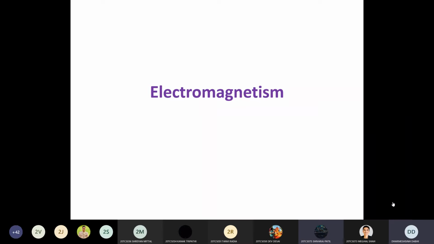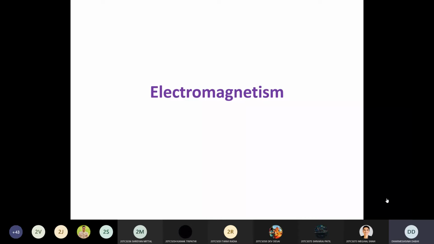Okay, I think all of you know the solenoid. In a solenoid, what do we do? We wind the winding around a material, most of the time a ferromagnetic material. When you pass the current through the coil, that creates electromagnetism in that material.